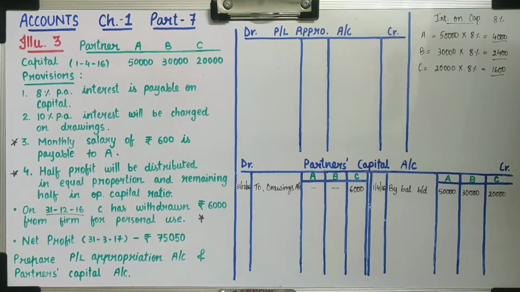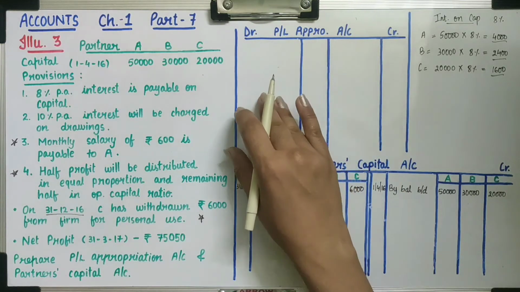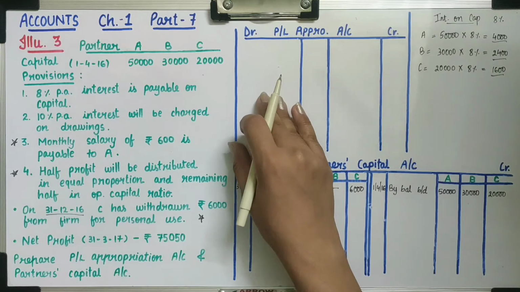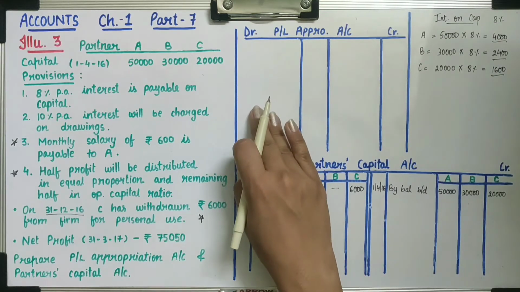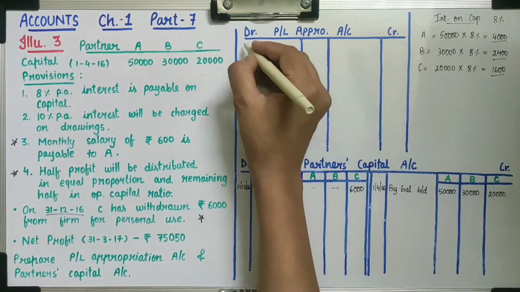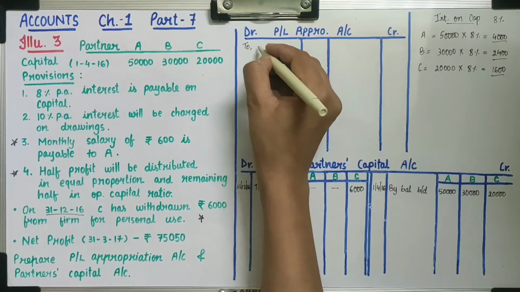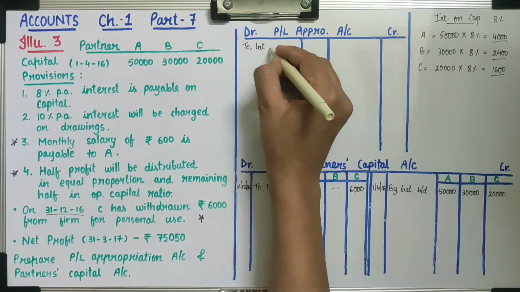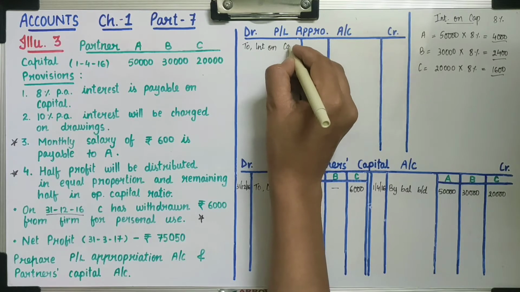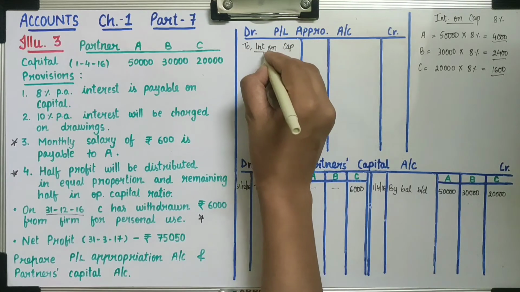So in a simple way, interest on capital is the firm's expense. The firm is paying to partners. So it is an expense related to partners, so we will record it in the P&L appropriation account. As it is an expense, we will record it on the debit side. So debit side, to interest on capital.